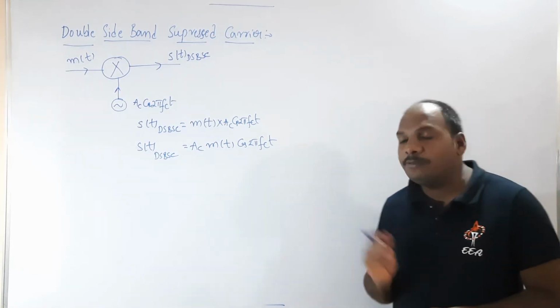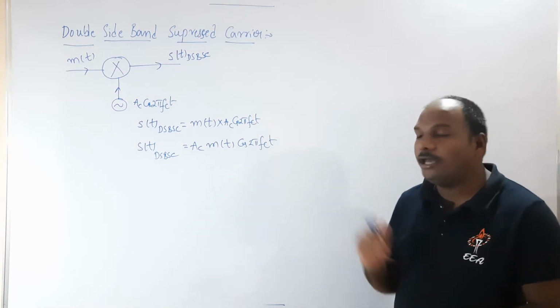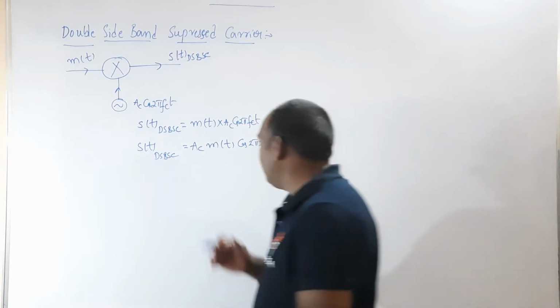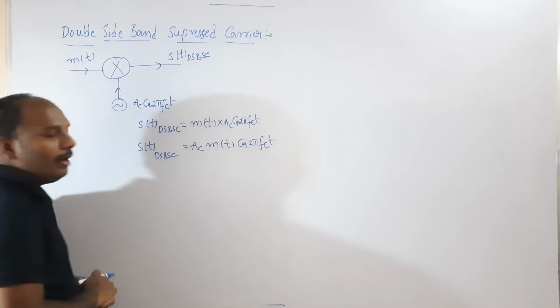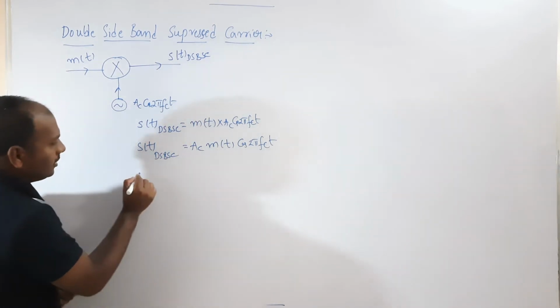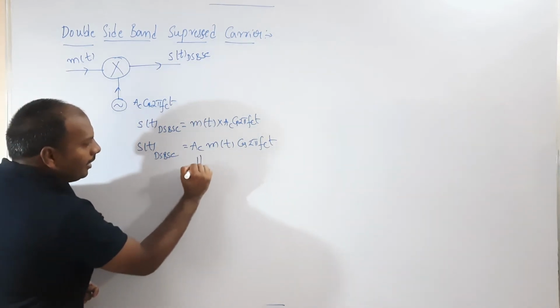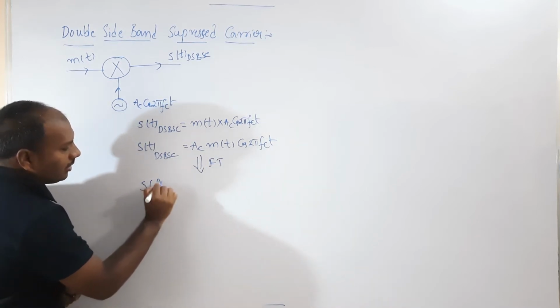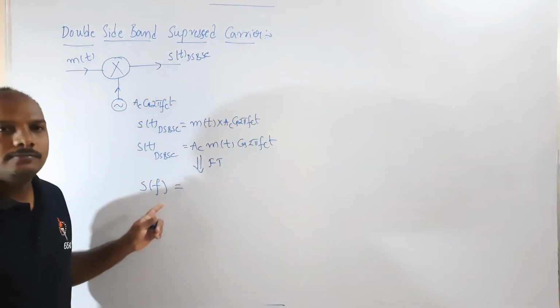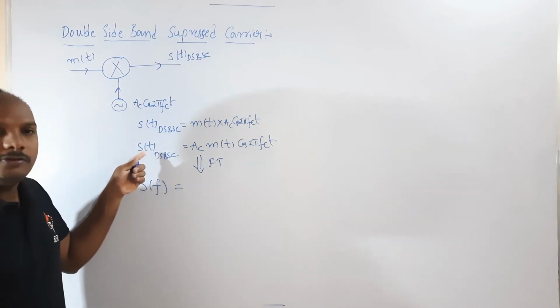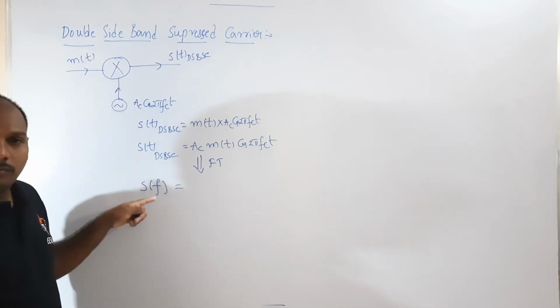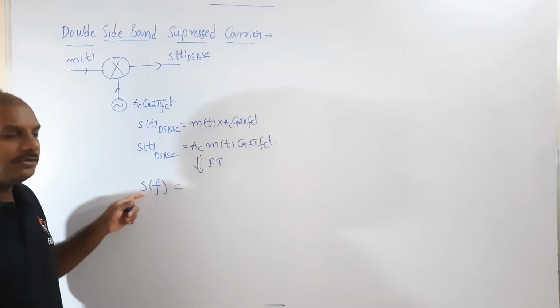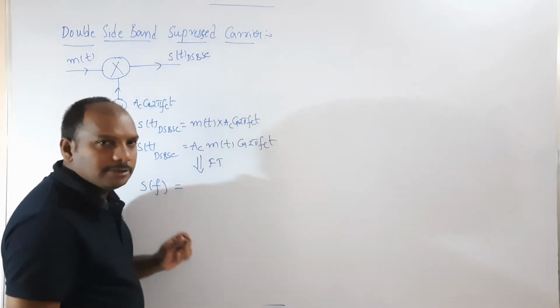So for this DSBSC also, I would like to apply a Fourier transform here. It is very clear. So for this, if I apply the Fourier transform, the equation will be in terms of f. Here the equation is in terms of t, and it will be converted into an equation in terms of f, that is S of f DSBSC.